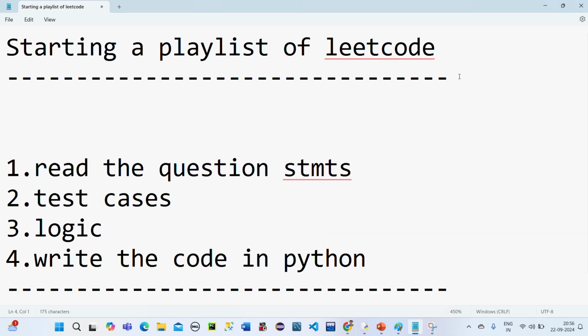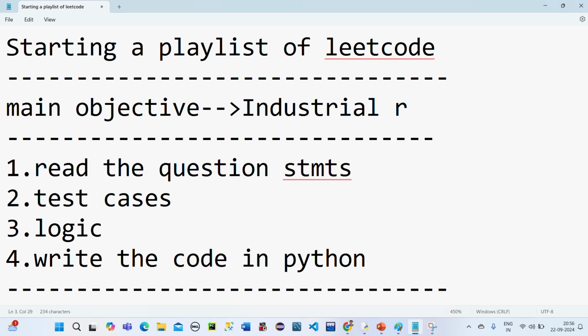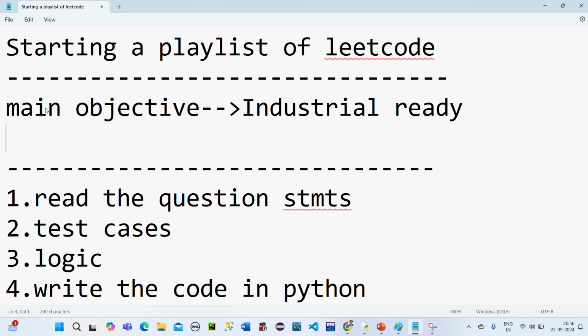But what is the main motto, the main objective, of starting this playlist? It is to make my students industry ready. What is the meaning of industry ready?